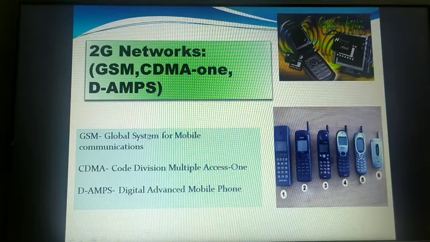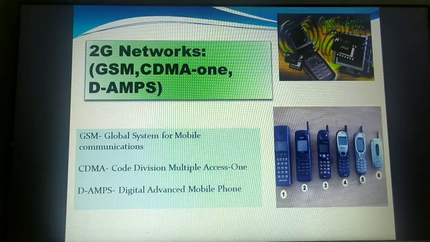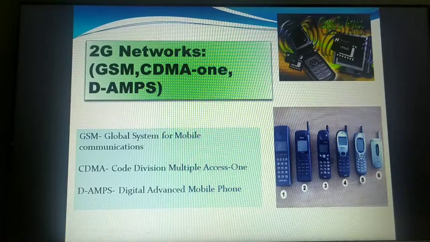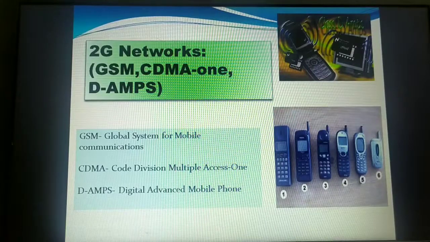And mainly here in the second generation, GSM was the widely popular network, because it was capable of connecting different countries. Suppose, for example, a person from a different country is visiting India. He can take his own handset and come to India, and after coming to India, he just needs to change the SIM card to one supported in India. If he was using the GSM network, then he can easily get onto the new operator.